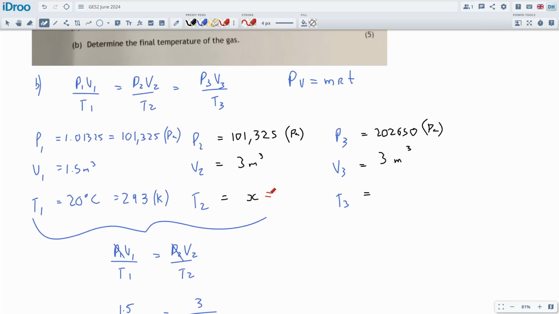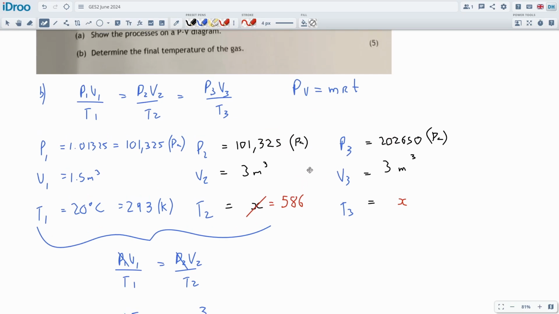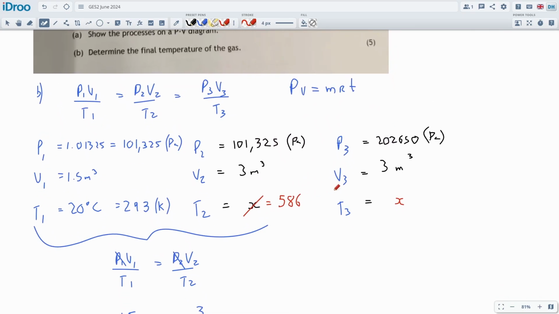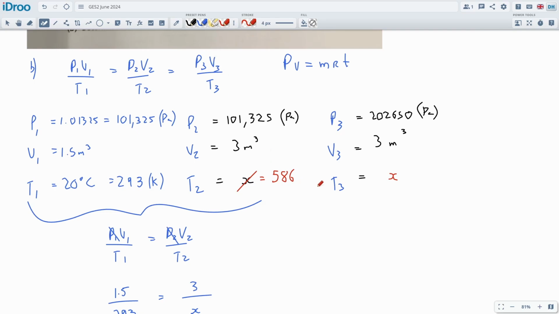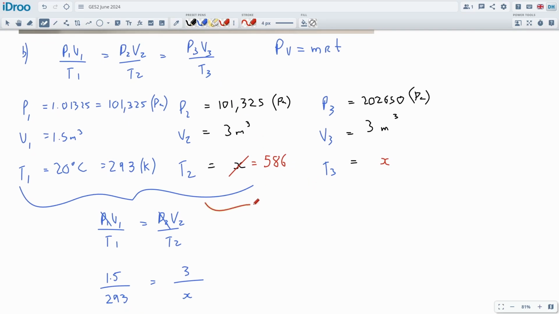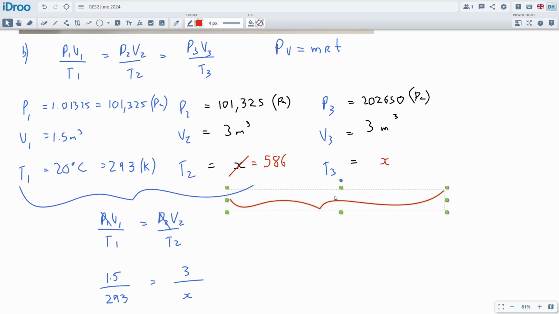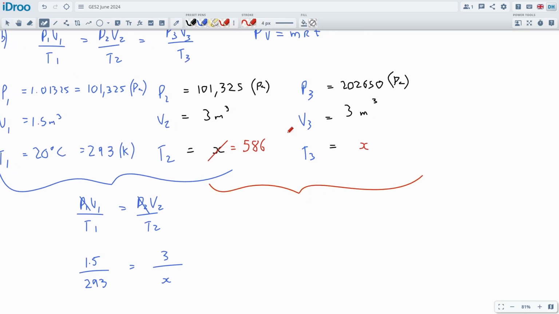I'm going to remove this x now and put in a 586 over here. I'm now going to be solving for the next temperature, which I do expect to double again because we're doubling the pressure. Of course, if things aren't exactly doubling, I'm going to have to do this calculation. So there's no point me trying to take a shortcut right now because it's not going to help me later on if we have a different question where it's slightly different. Shortcuts are all very nice, but I'm using the shortcut in my head and then the solid calculation on the paper to check I'm doing everything right.